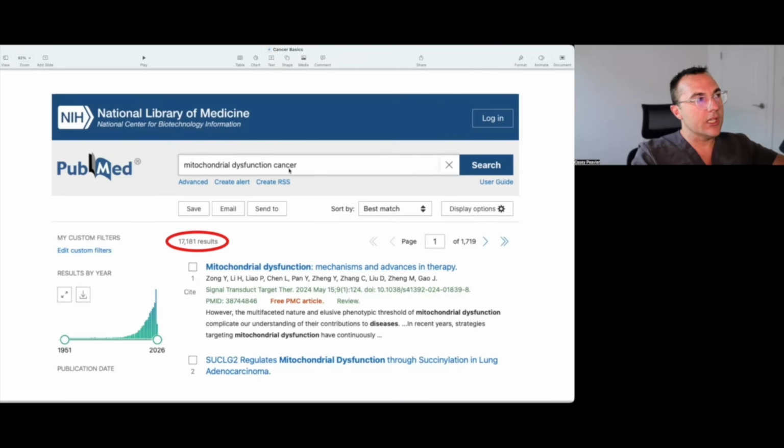So before I get into the nitty-gritty, let's just take a look at the relationship between mitochondrial dysfunction and cancer. When I just type that into the National Library of Medicine, PubMed, we're going to see that there are 17,000 plus results. And you're going to also see that that has been ramping up slowly over the past maybe 5 to 10 years because people are starting to really realize that there is something to this. I wanted to show you this first because it's showing how and where medicine is going. It's going away from the genes and it's going towards mitochondria.